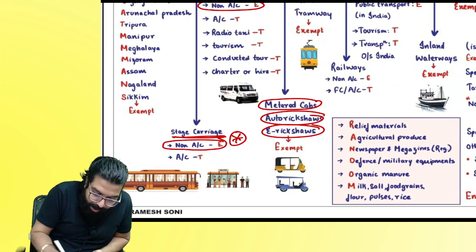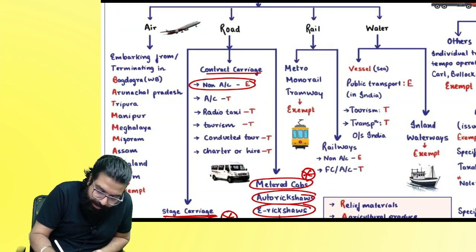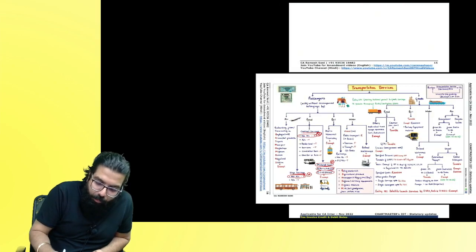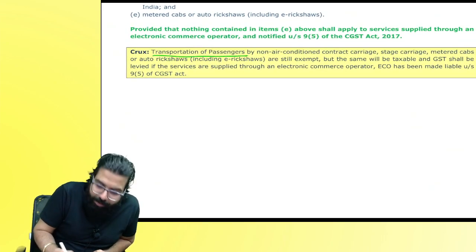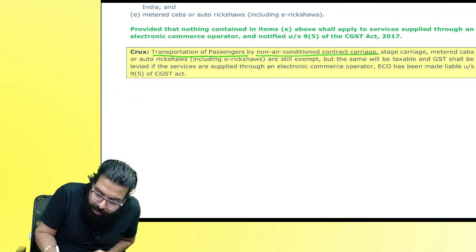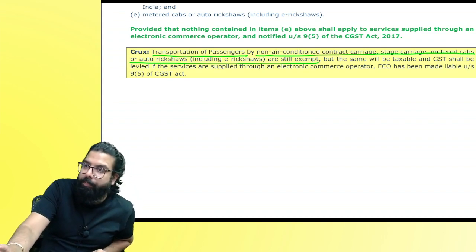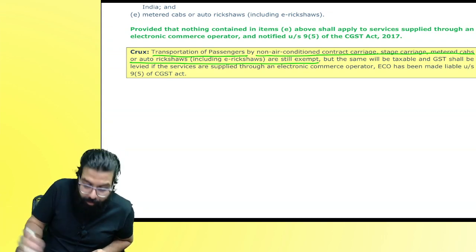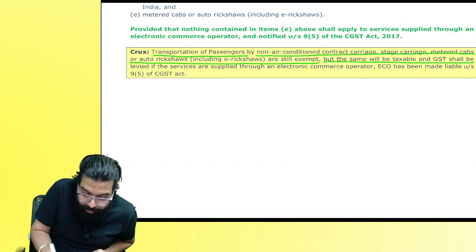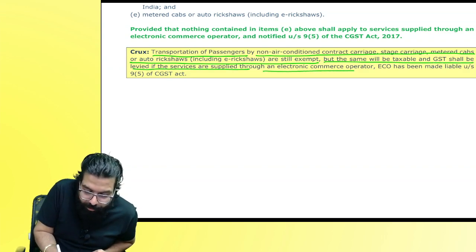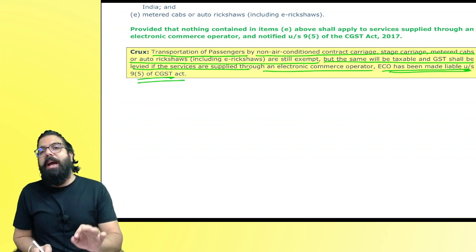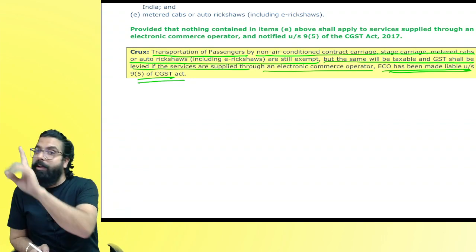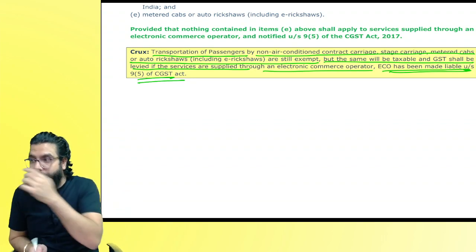See, you can put one star on this exemption. What are they telling? Transportation of passengers by non-AC contract carriages, stage carriages, metered cab, and auto rickshaw, including e-rickshaw, are still exempt, provided you book by showing your hand. But the same will be taxable and GST will be levied if the services are supplied through e-commerce. E-commerce operators have been made liable under section 9(5). Section 9(5) is not applicable for you, it is applicable for CA Final. But did you understand what I told?